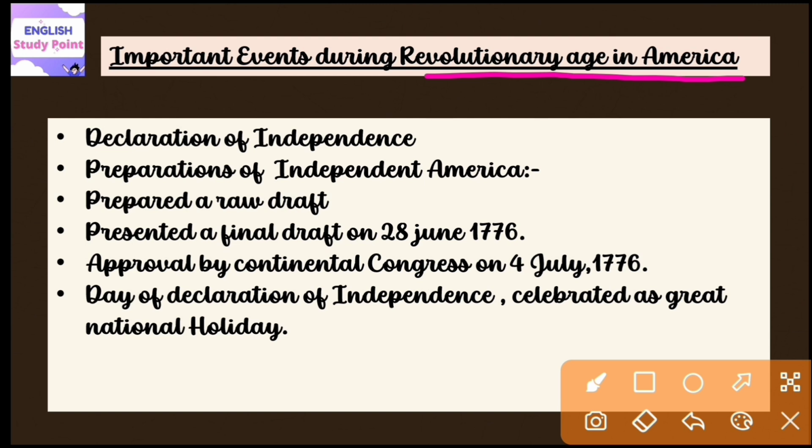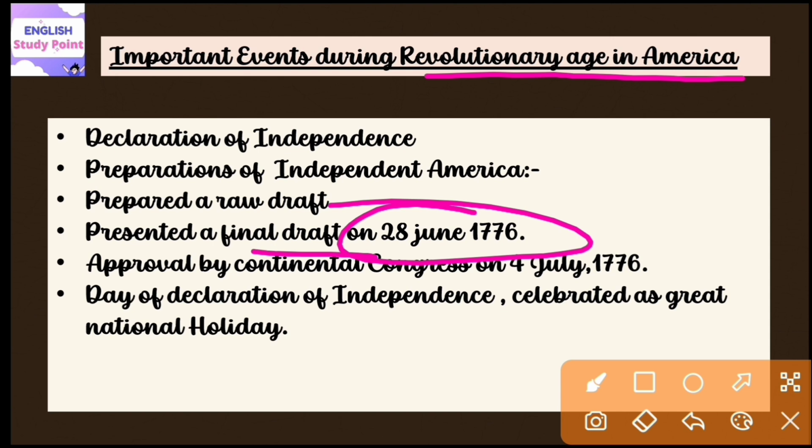Now, in order to achieve independence, they started doing preparations beforehand. These Americans, dreaming of an independent America, followed a step by step process. First of all, they prepared a raw draft, and this raw draft was prepared by Thomas Jefferson. Then they presented a final draft on 28 June 1776.